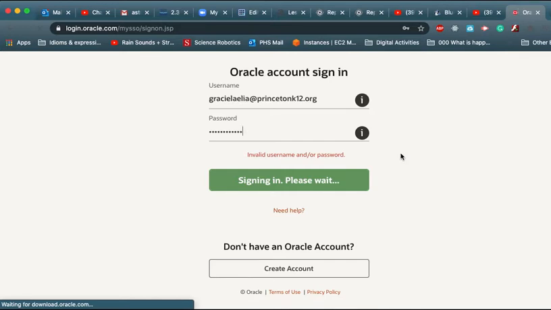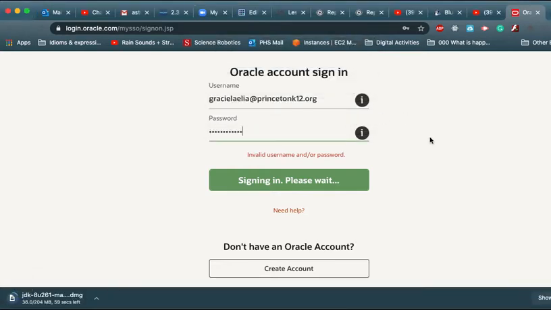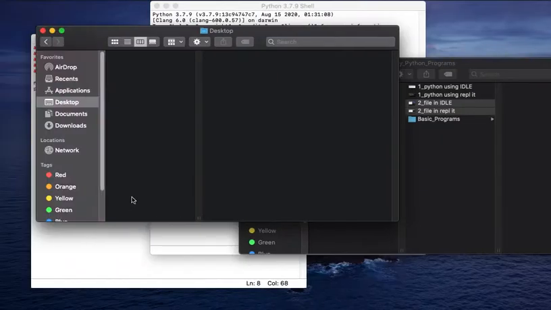I think I already picked, I have a Mac, so I picked that one. I think I gave you already options in the Canvas post and module. So it's going to my downloads. I don't think I'm gonna need this anymore, but I'm not gonna touch it for now. It's only gonna take a little while. Let's go to